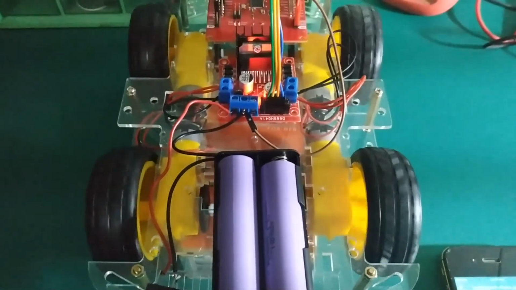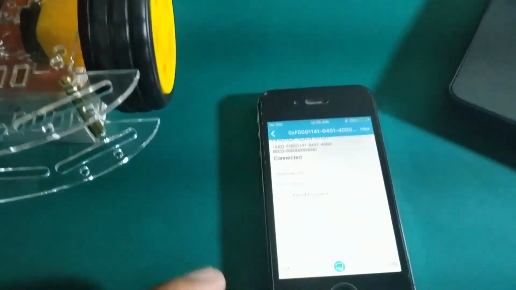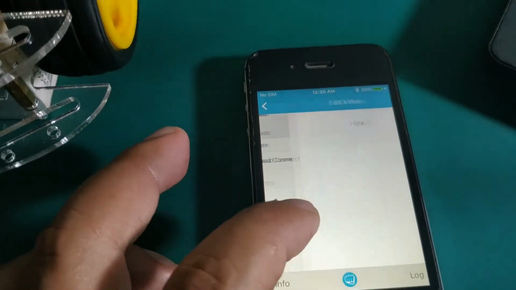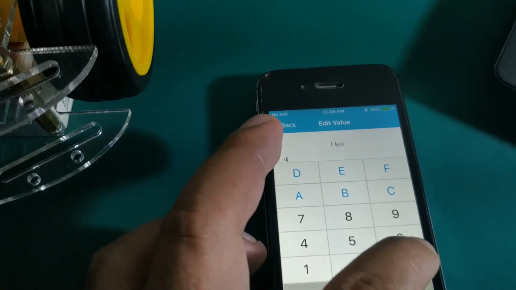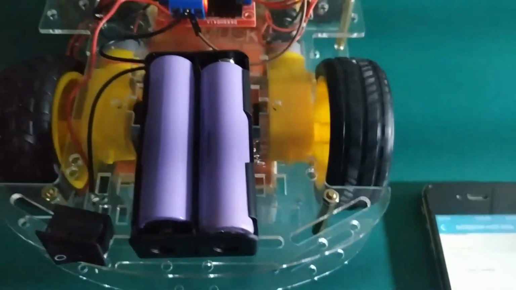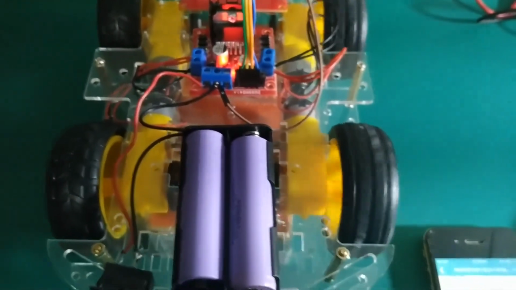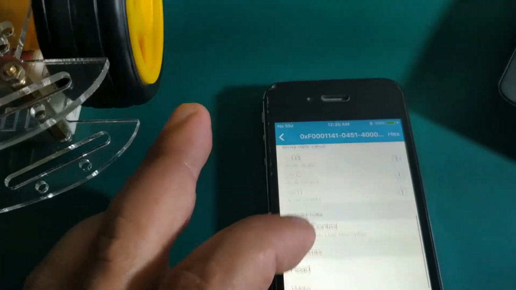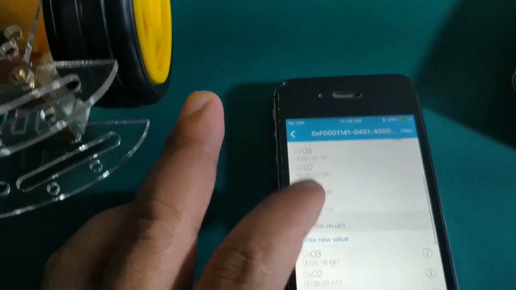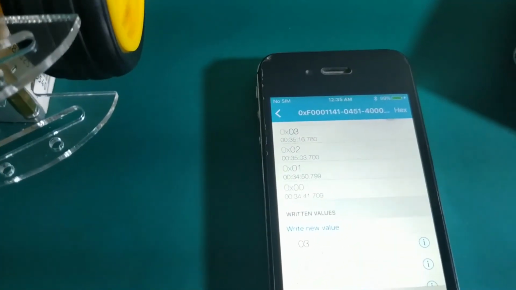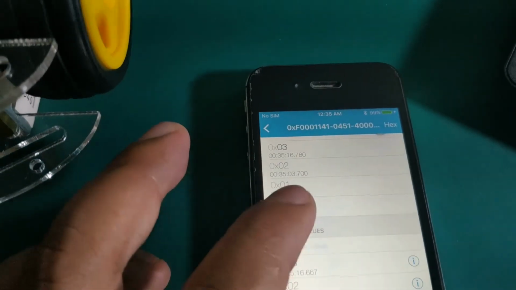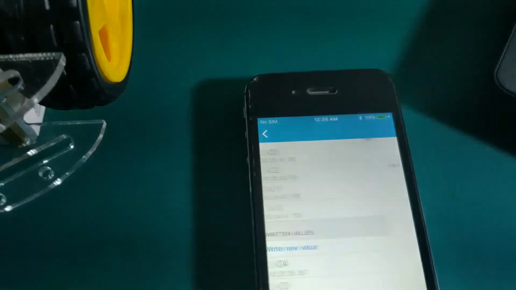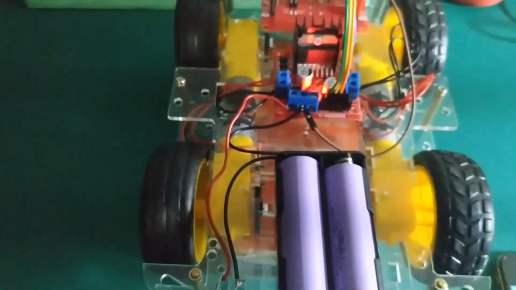Reverse. So this is reverse. Turn left. Turn right.